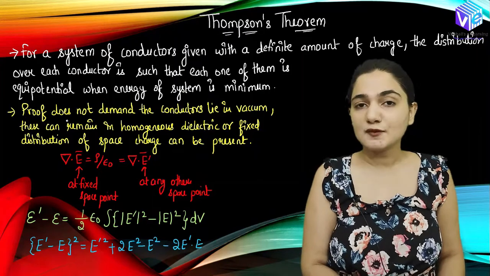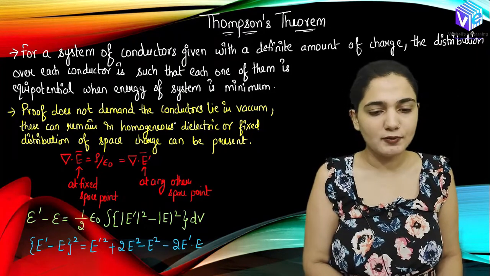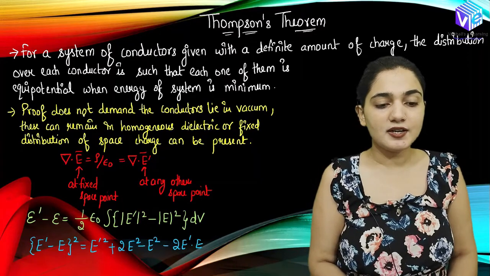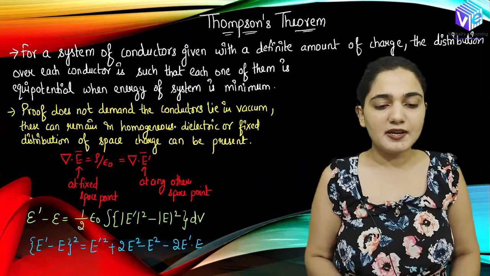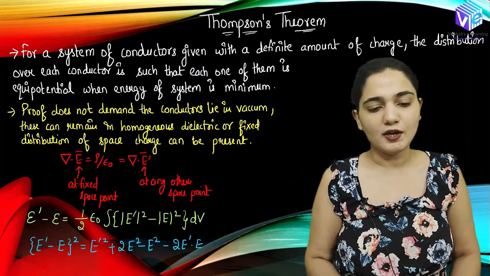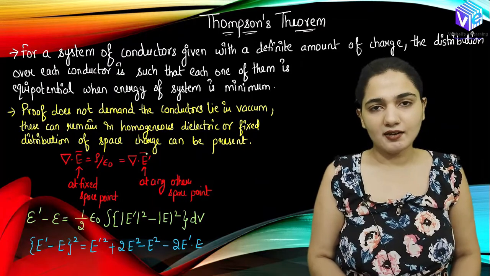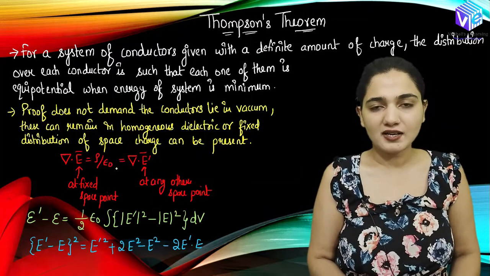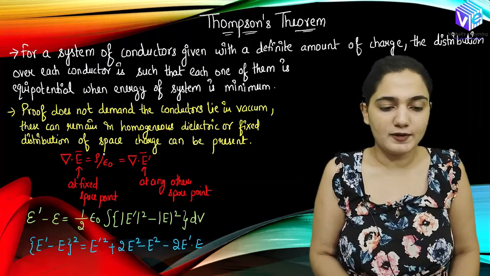Its proof does not demand that we always consider the vacuum condition, right? It does not demand that the conductors lie in vacuum. They can remain in a homogeneous dielectric or a fixed distribution of space also, right? Here we are considering epsilon naught, so we are considering the vacuum condition only, but it is not always desired.